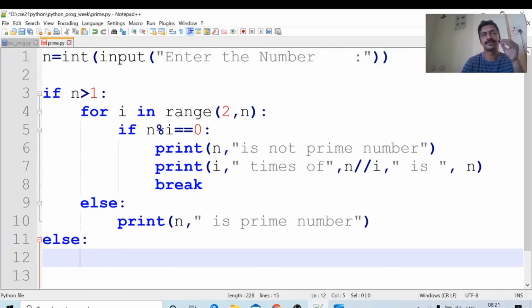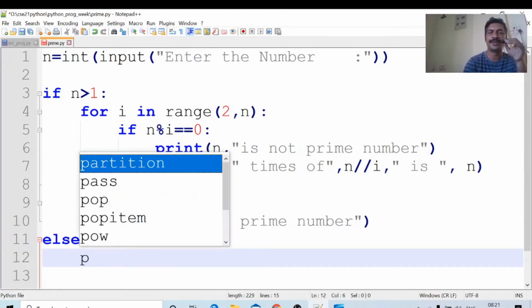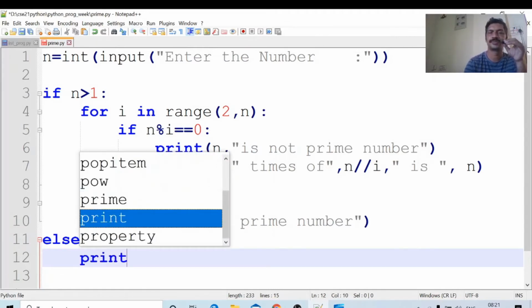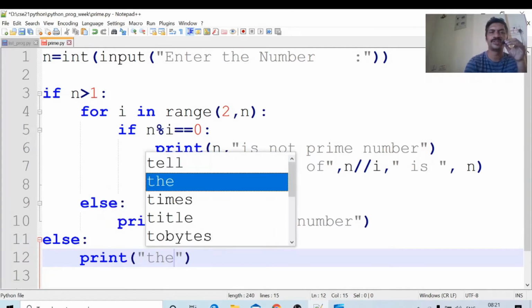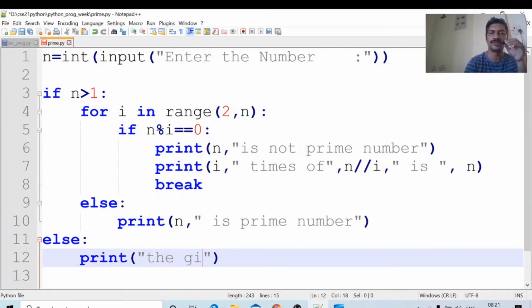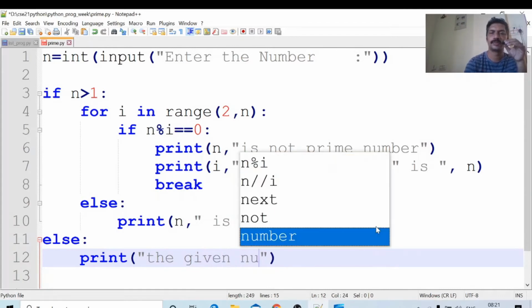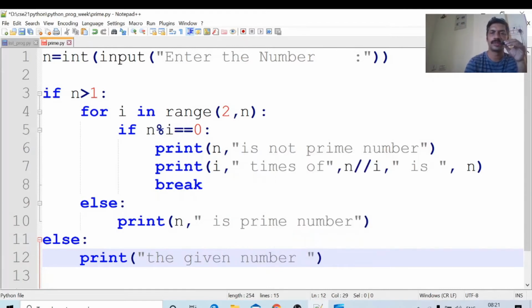Else, print the given number n is not prime.